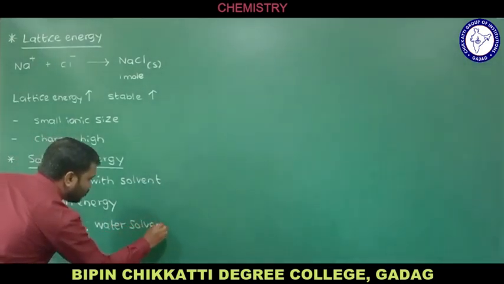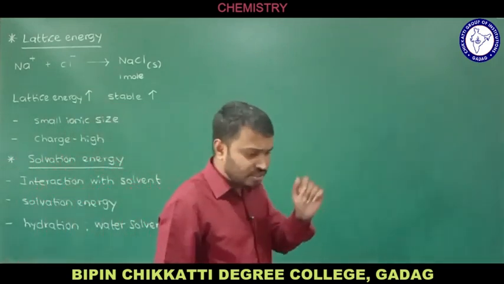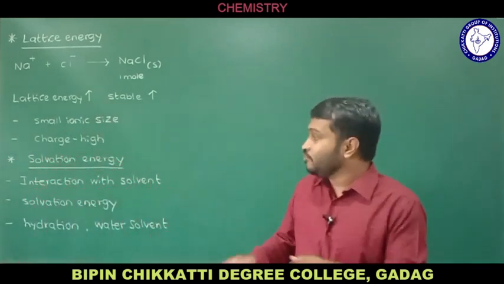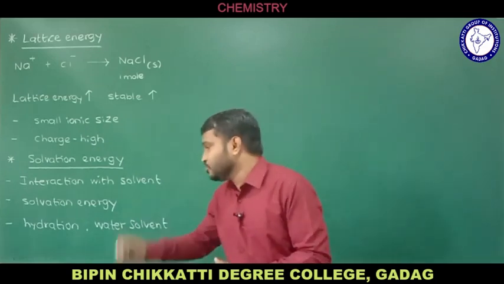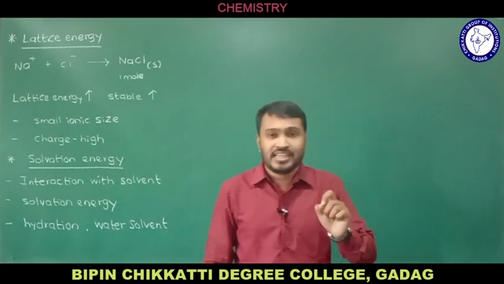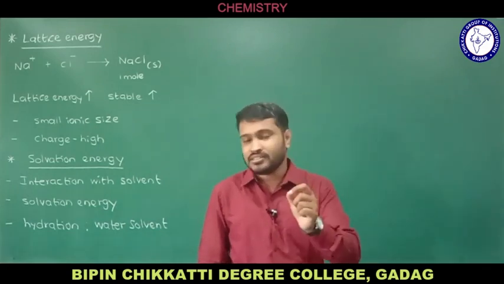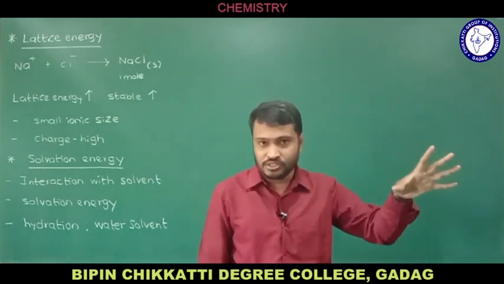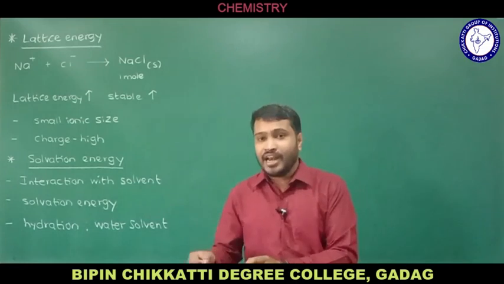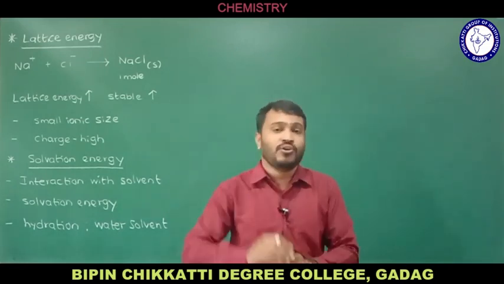Of course, the main function of solvation and hydration is the same, but if water is used as the solvent, the word hydration is preferred. Or you can say the process involved, we call it hydrolysis. So what is hydrolysis? The interaction of the cation and anion of a substance with the cation and anion, or you can say H+ and OH- of the water, we call it hydration.